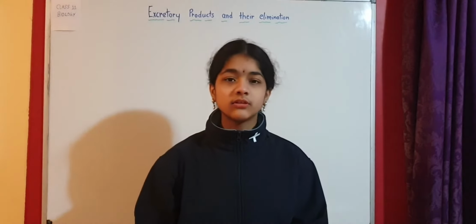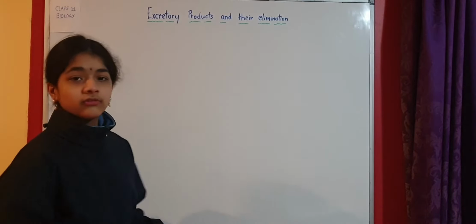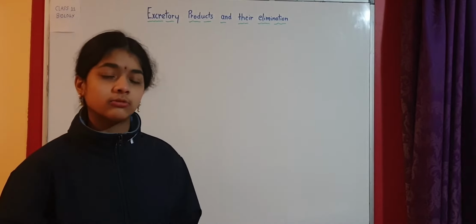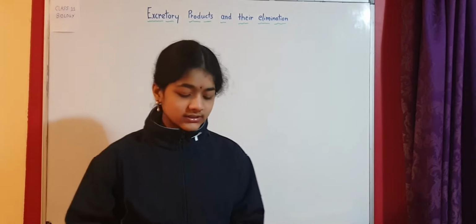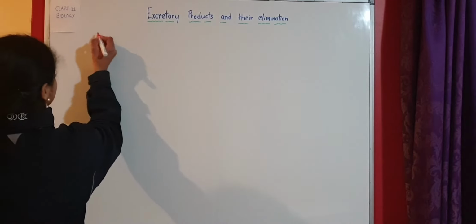We are going to start with a new chapter in the unit of human physiology, and that is excretory products and their elimination, also known as excretion and osmoregulation. So first, what is excretion? Let's define excretion.